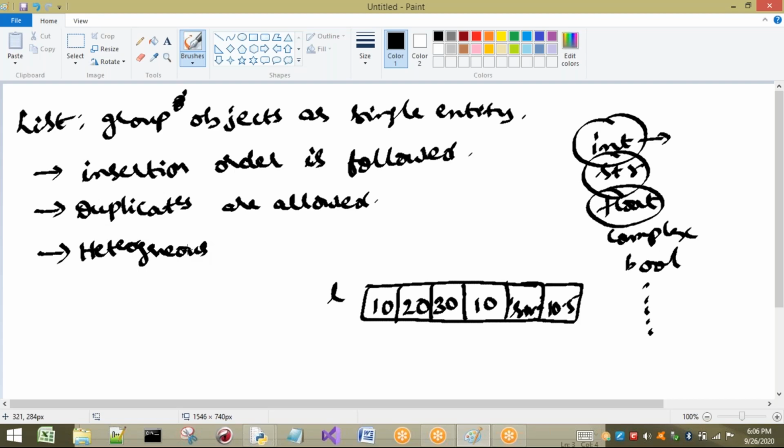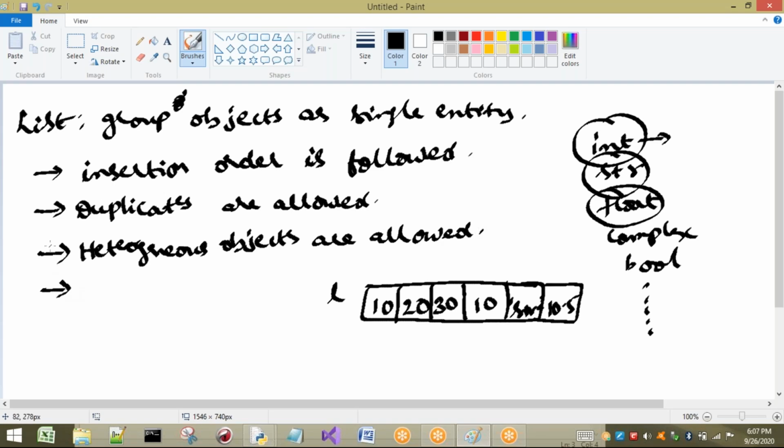Heterogeneous, that means what, different types of data. Otherwise we can directly say heterogeneous objects are allowed, or we can say heterogeneous values are allowed in our list. So these three are very important points, and we have some more points.